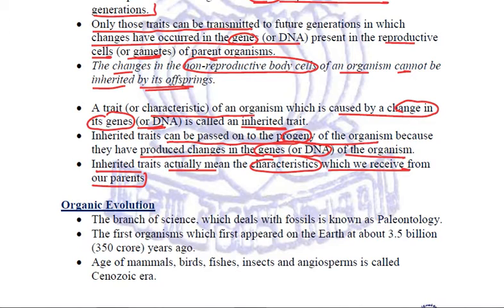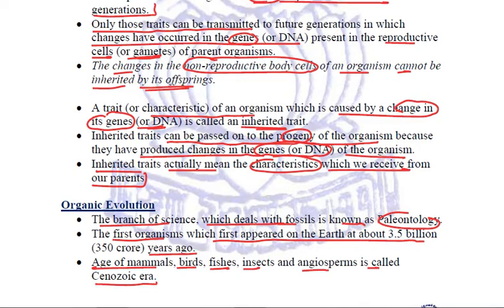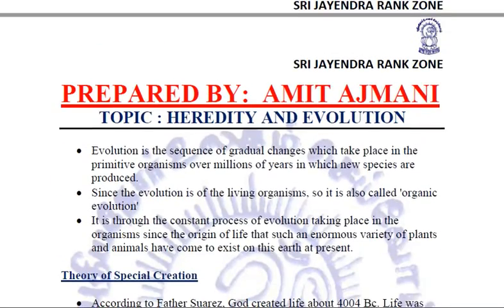Now these traits lead to evolution. What is organic evolution? It is the branch of science which deals with fossils. This is called paleontology. And the first organisms first appeared on the earth about 3.5 billion years ago. Another thing we need to know is that the age of mammals, birds, fishes, insects and angiosperms is called the Cenozoic era. Few things that you should just keep in mind.